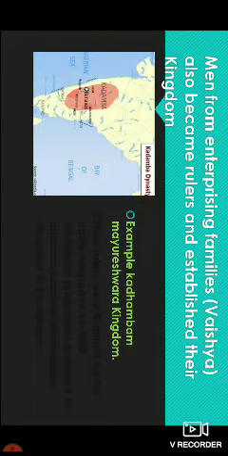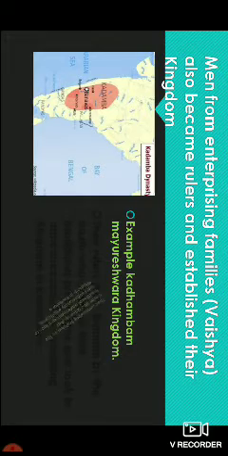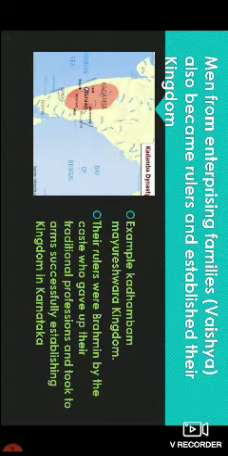Example, the Kadamba Mayurasharman kingdom. Their rulers were Brahmin by caste. They were not Kshatriya, they were Brahmin by caste, and they gave up their traditional profession. The traditional profession of a Brahmin was to compose Sanskrit poems, or to perform rituals, or to preach to the people.